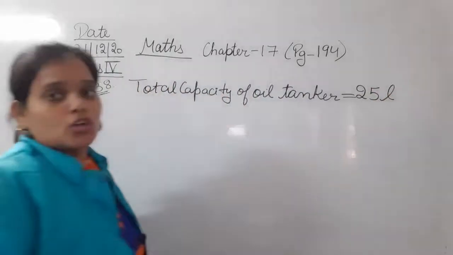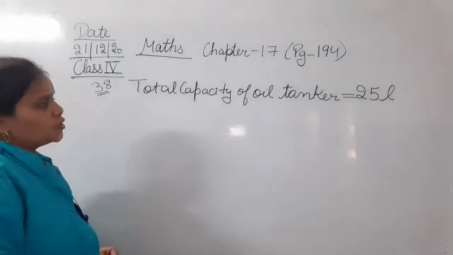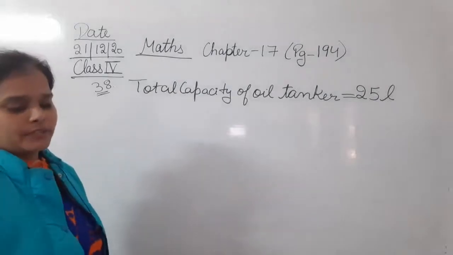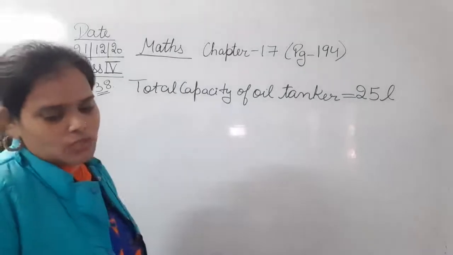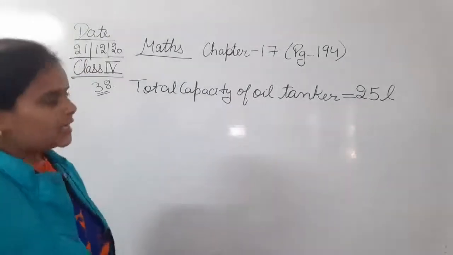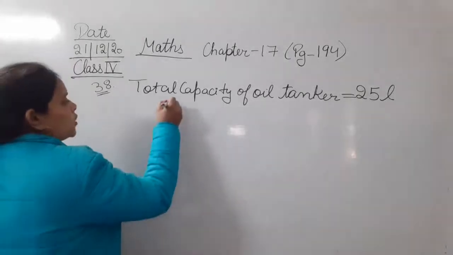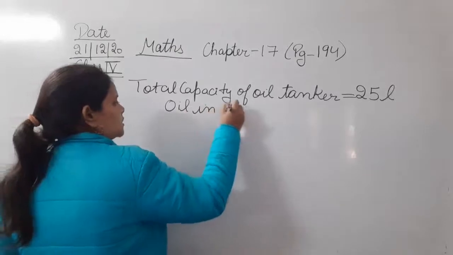So this is the total capacity of the oil tanker, that is 25 liters. Now the next is how much oil has already been filled in it. So, oil in the tanker.